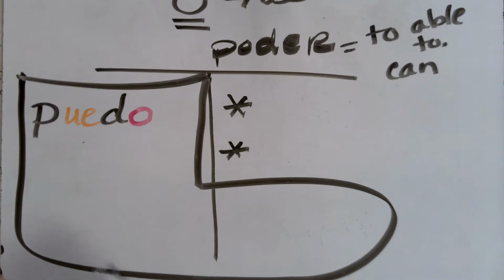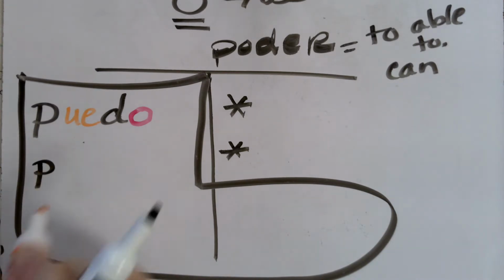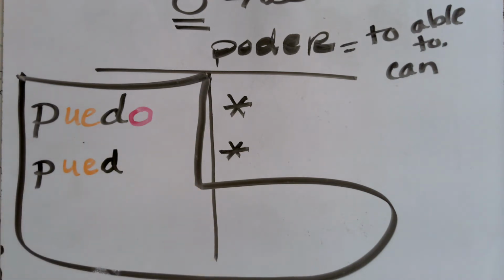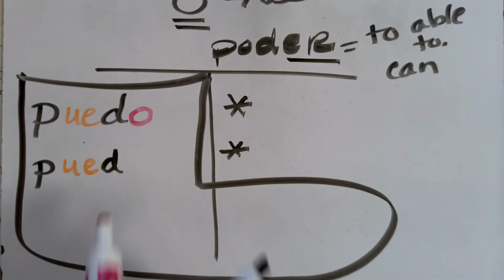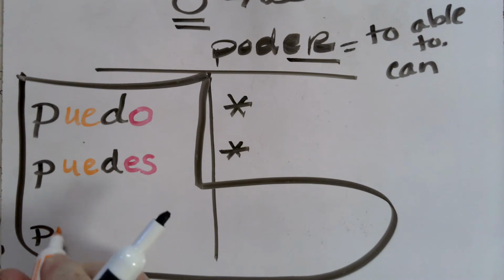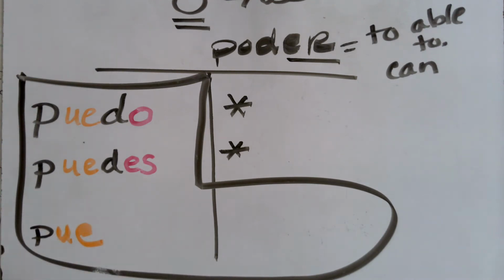If I would respond to you, sí, tú puedes ir al baño. You can go to the restroom. This is an ER verb. My tú ending for ER is an ES. After you go to the bathroom, I can say, oh, Sophia can go to the bathroom. Sofía puede ir al baño. Stem change the O to UE, and then my ending for usted, él, ella for an ER verb is simply puede.